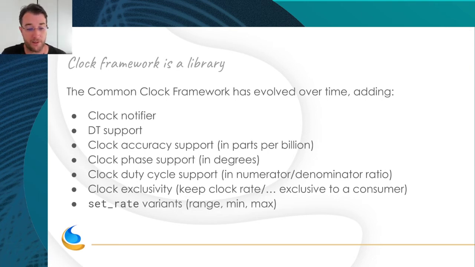So now you can tell the clock framework, okay, for my clock I want to keep this rate, I am exclusive on all the tree of this clock, up to the root clock. So you cannot change any clock on the tree. If another consumer wants to set a rate, it will either keep one of the clocks in the tree at the same rate, use another rate, or fail. And you can set rate within a range, a min and a max.